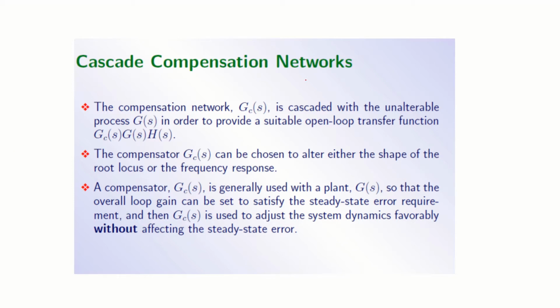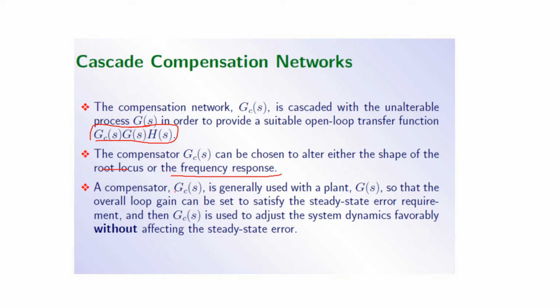So let us talk about the cascade compensation network. The compensation network GC of S is cascaded with the unalterable process G of S in order to provide a suitable open loop transfer function GC of S, G of S, H of S. The compensator GC of S can be chosen to alter either the shape of the root locus or the frequency response to get the desired parameter specifications.